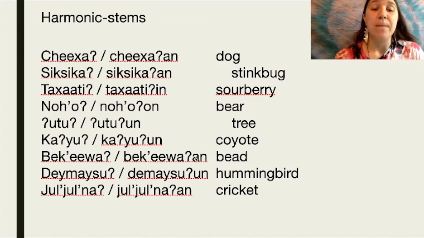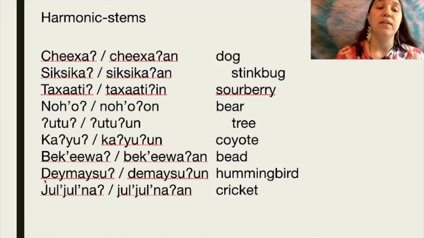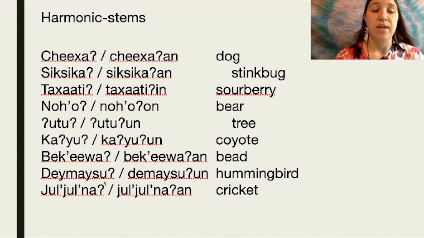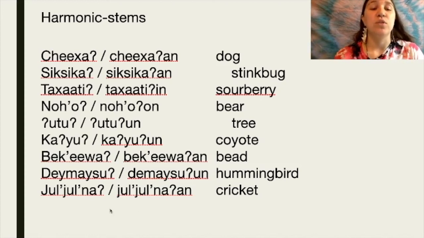And for hummingbird, we have demaisu, demaisuun. So we have that U at the very end of this word, so we know that we're going to get another U followed by an N. Demaisu, demaisuun. And for cricket, joltjona, joltjonaan.